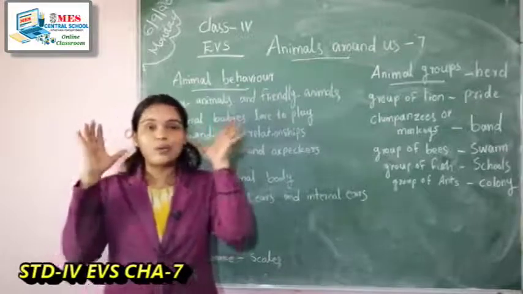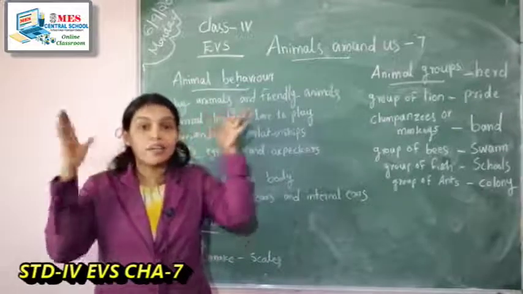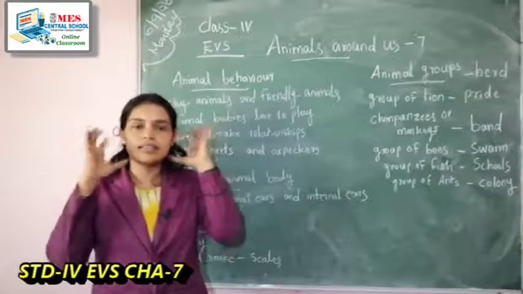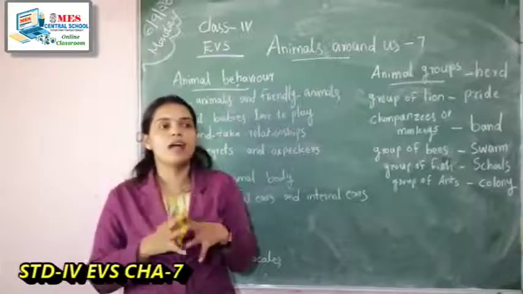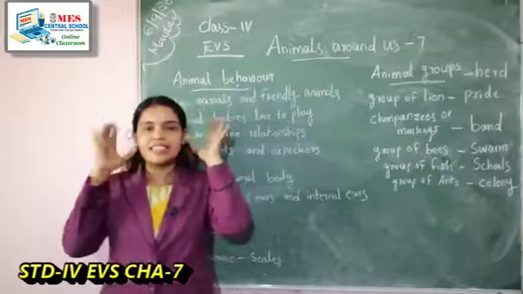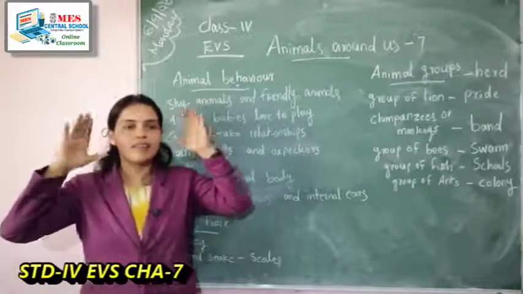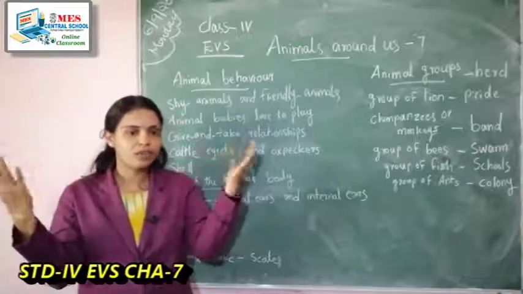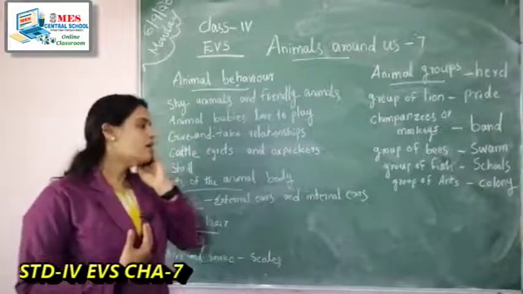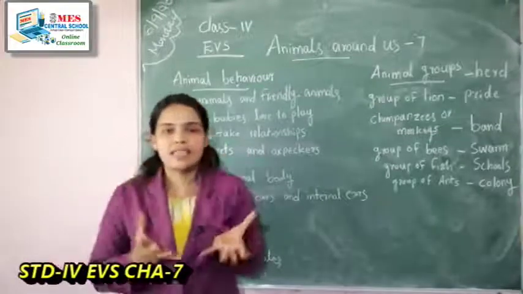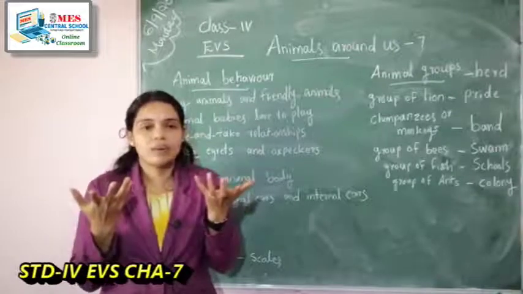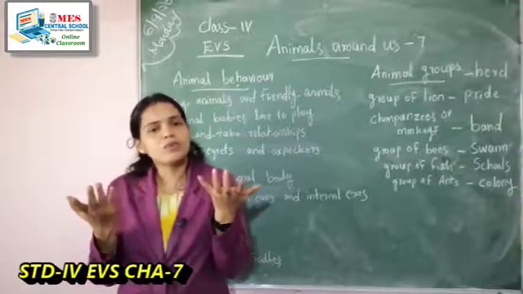We know that its ears are big. We can see its external ears, which are big, and they are used not only for hearing but also like a fan, to cool its body. So some animals' ears we can see, but some animals' ears we can't see. Can you say the names of such animals?